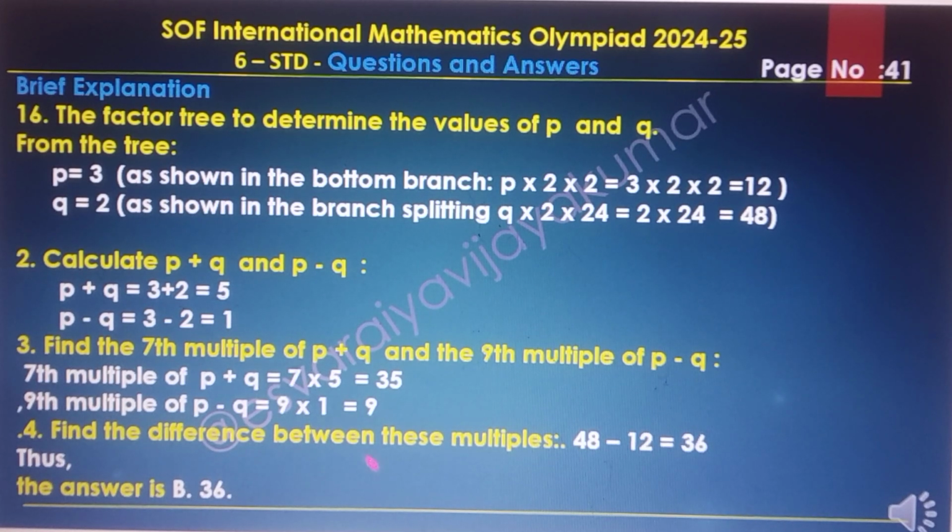They find the difference between these multiples. Here 48 minus 12 equal to 36. The final answer is 36, option B.